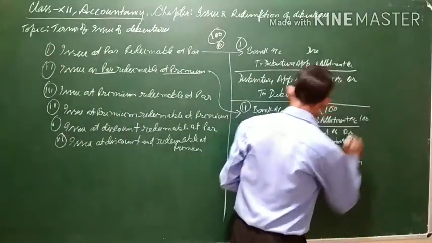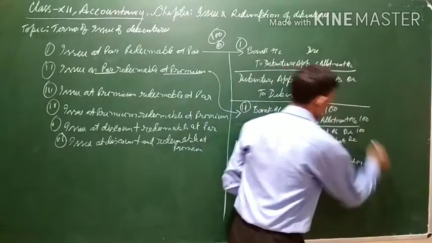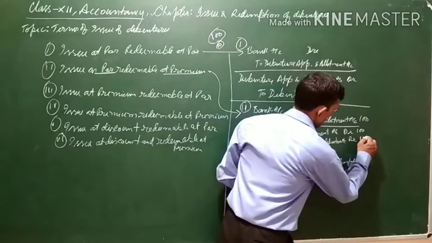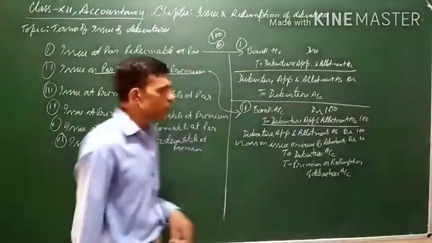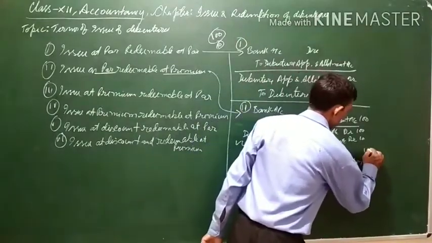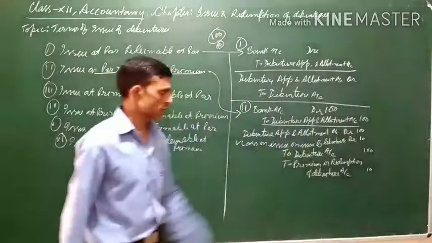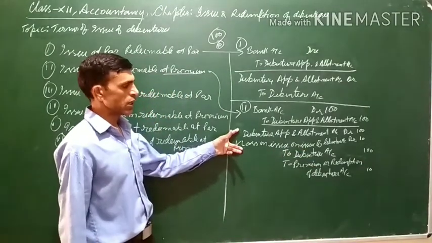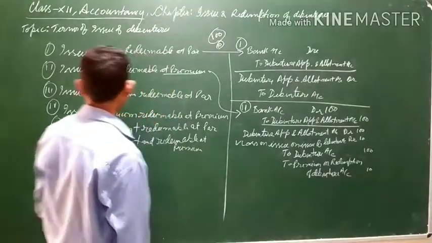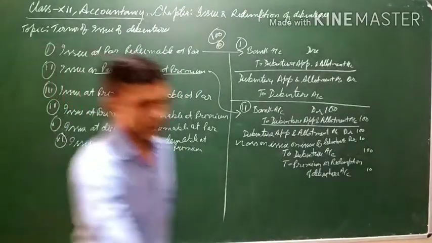So for the liability here, debenture application and allotment account, how much received is? It is 100. Premium which will be paid at the time of redemption, which is a loss, 10 rupees will be loss for the company. The debenture liability is of ₹100 and the premium which will be paid, that long term liability is 10. Now you can see the debit is 110, the credit part is also 110. Now let us come to the third situation, issue at premium and redeemable at par.